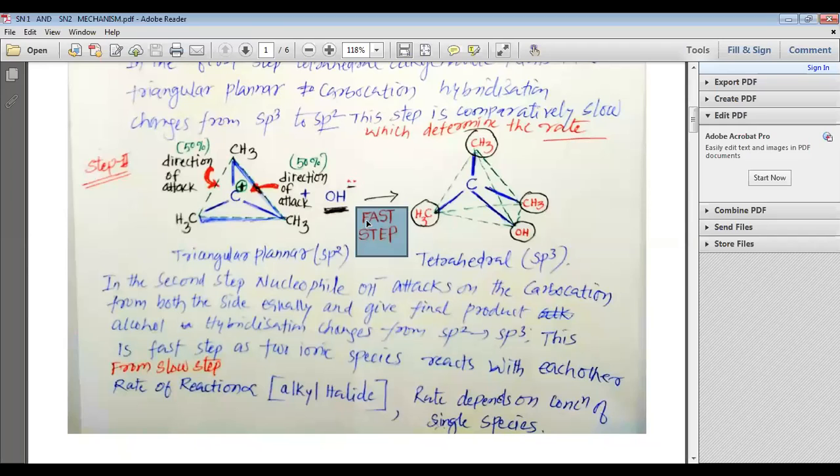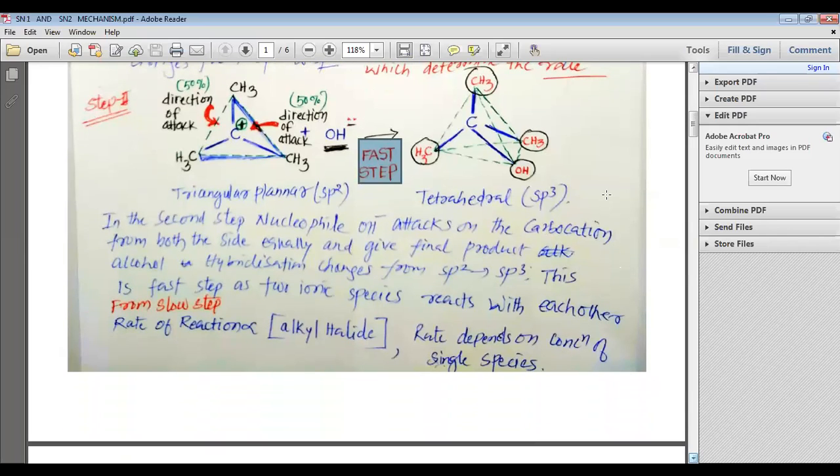And that is why, my dear students, it was the first step which determines the rate of the reaction. So the first step determines the rate of the reaction, and the second step, being a fast step, does not contribute much into determining the rate of reaction.